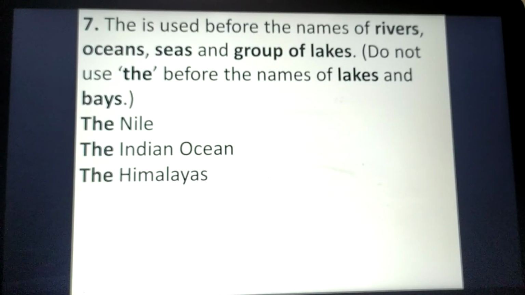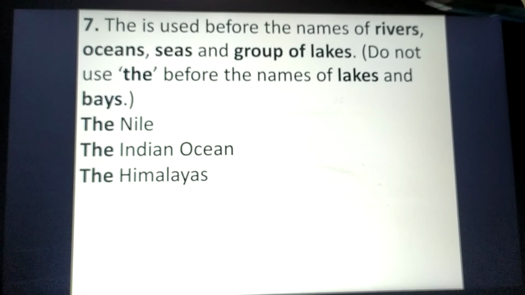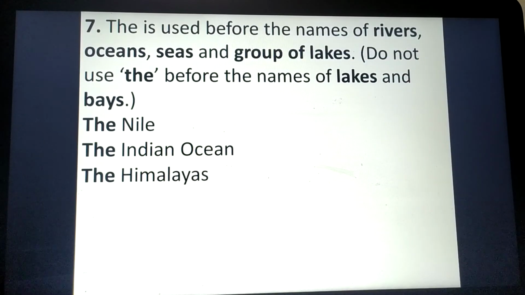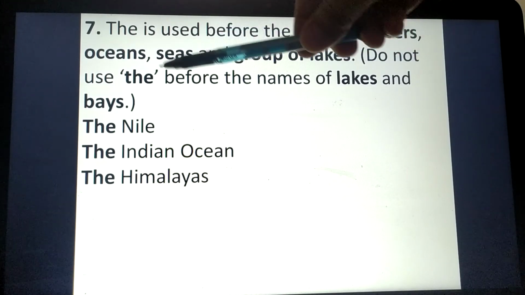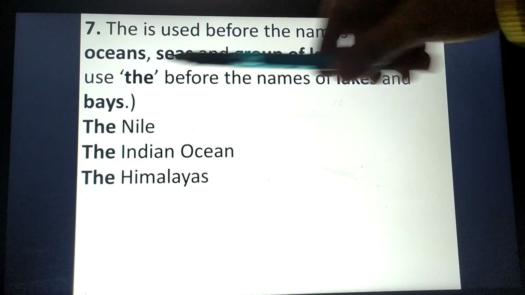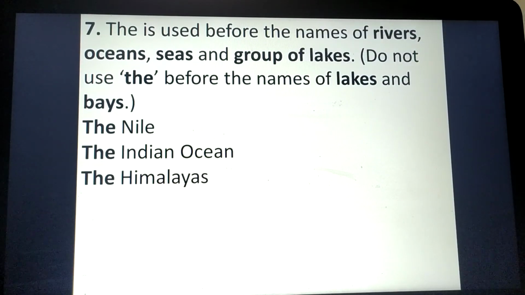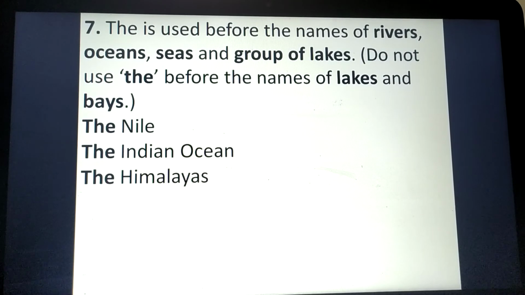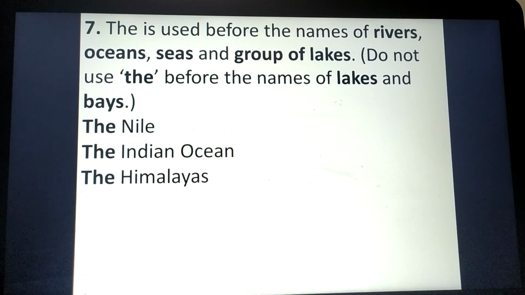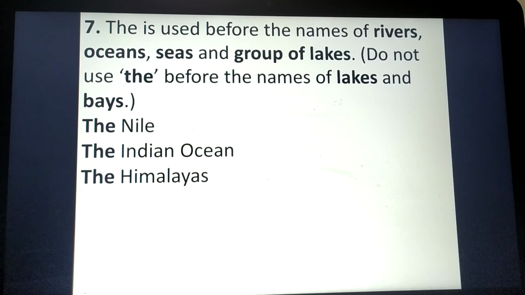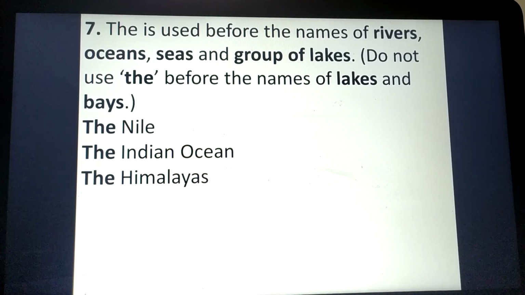And the 7th rule is: the is used before the names of rivers, oceans, seas, and groups of lakes, right? But make sure that you don't use the before names of single lakes and bays. That should be a group of lakes, not just a lake, right? You can see examples. The Nile, which is a river. The Indian Ocean, which is an ocean. The Himalayas, which is a mountain range, right? But we will not use the before names of lakes or bays.